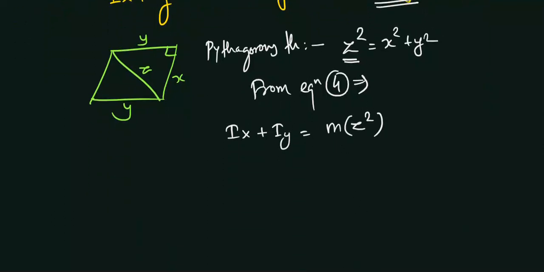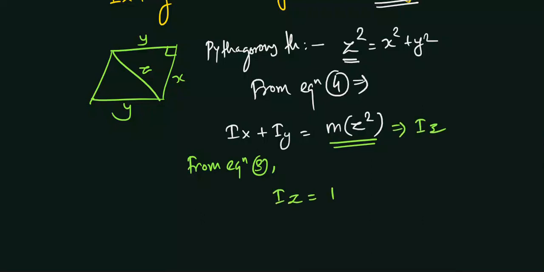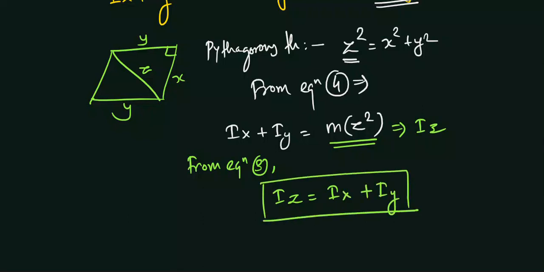And from equation 3, we know that this m z square is Iz. So simply this Iz will come out to be Ix plus Iy. So this is the mathematical expression for the theorem of perpendicular axis. And you should always remember that this is for planar bodies only. The parallel axis theorem is applicable for any body, but the perpendicular axis theorem is applicable for planar bodies only.